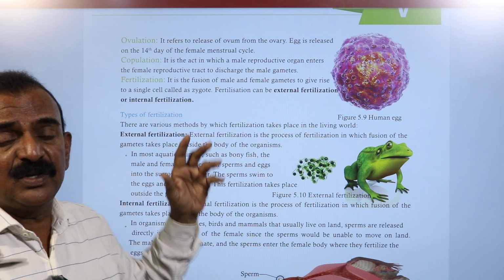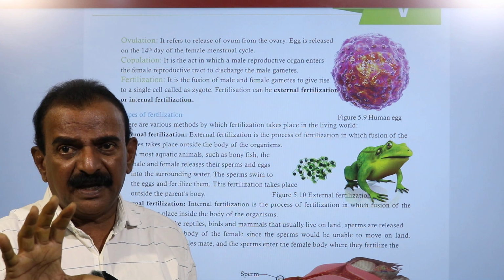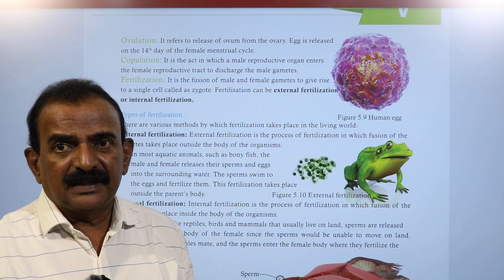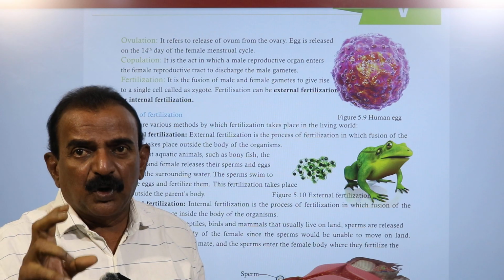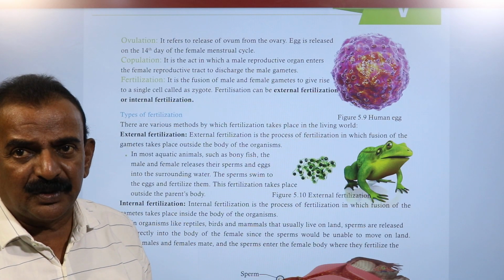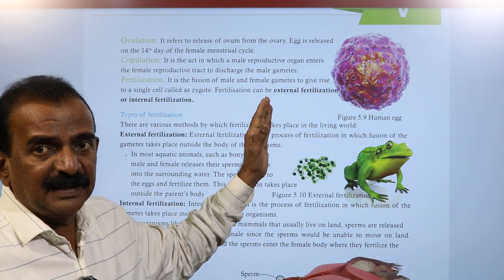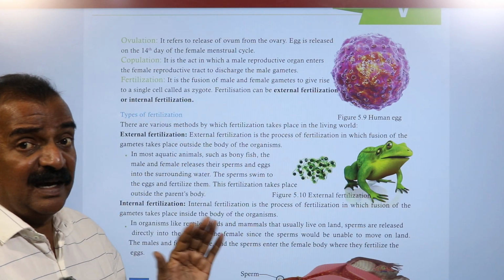And what is copulation? Copulation is an act whereby males release sperms into the body of the female reproductive system with the help of a muscular organ called the penis.